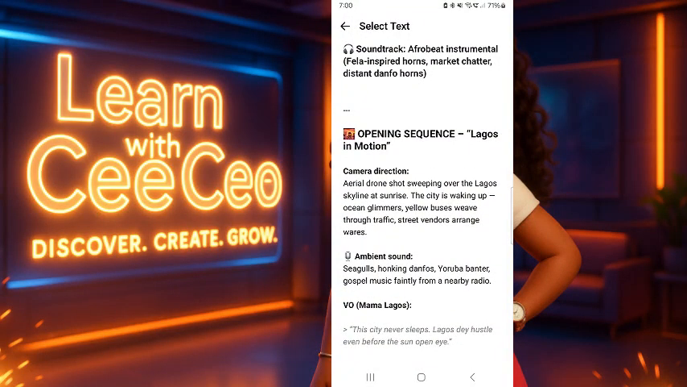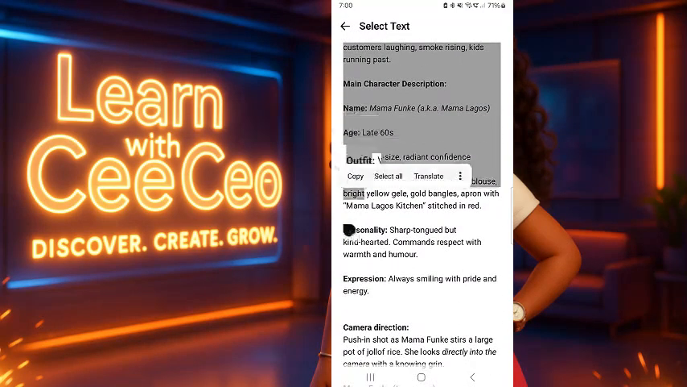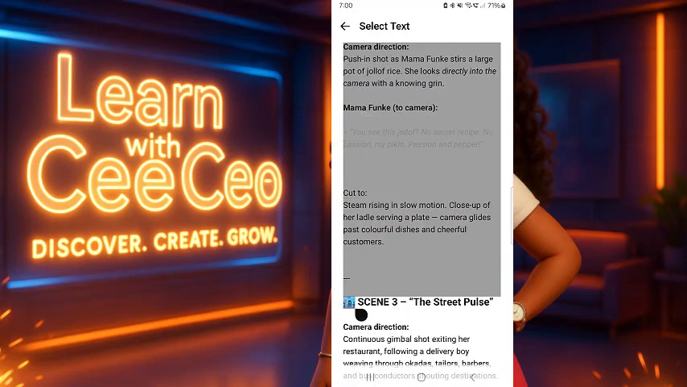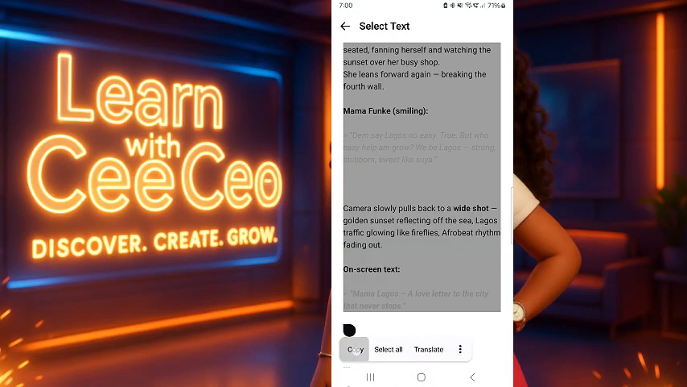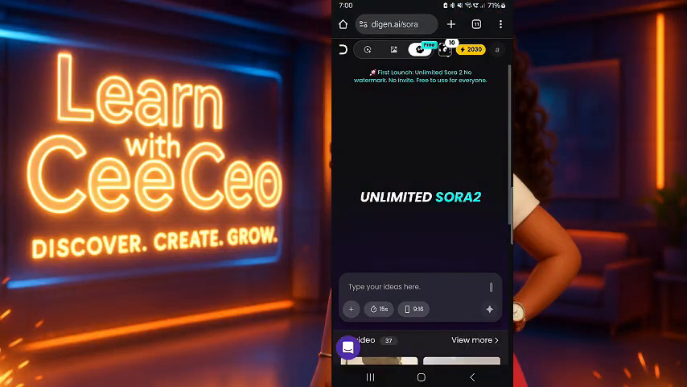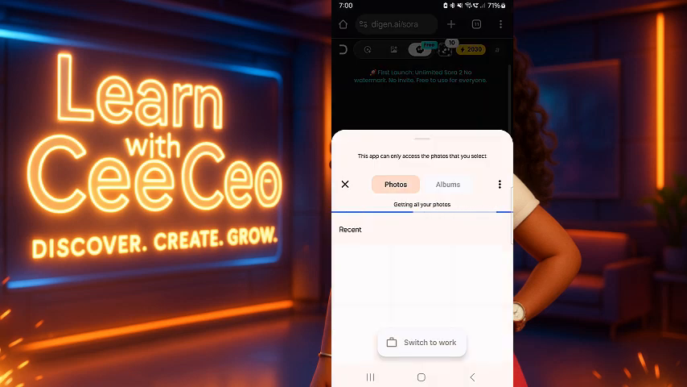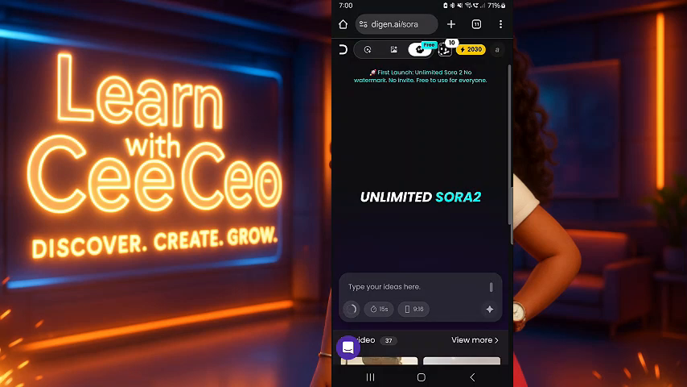So when you head over to here, try and copy all the prompts, all the scenes down to the bottom. Head over to Nigerian AI. Make sure you're on the unlimited Sora 2. Then press on the plus sign and upload the image of your character as a character reference. We do that so that we maintain consistency throughout this 15 seconds video.